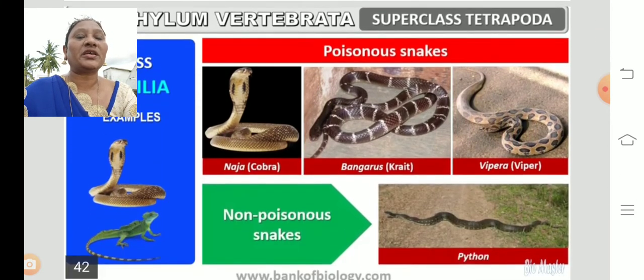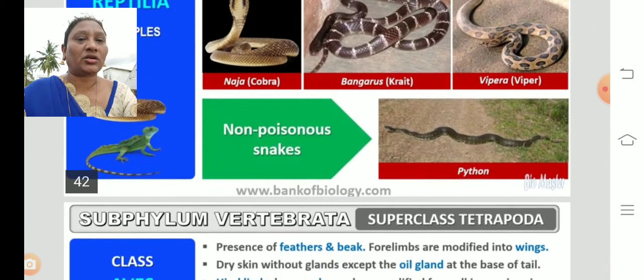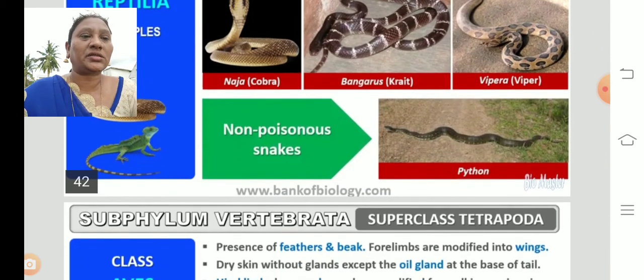You can see some of the examples of the reptilians: Naja, cobra, Bungarus, Krait, viper. And coming to the poisonous snakes, python is a non-poisonous snake.